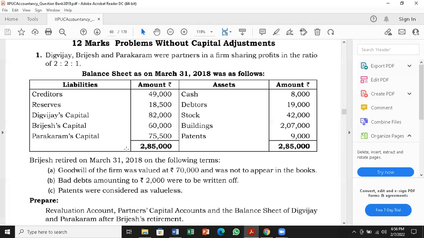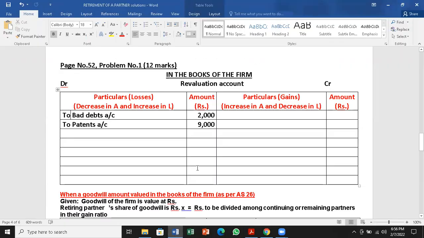So only 2 adjustments connected to this revaluation. I'll go for balancing. Debit is more, credit is less, that is nothing actually. 11,000 will be the balance. So this is debit is more, so it is a revaluation loss. This has to be divided among 3 partners.